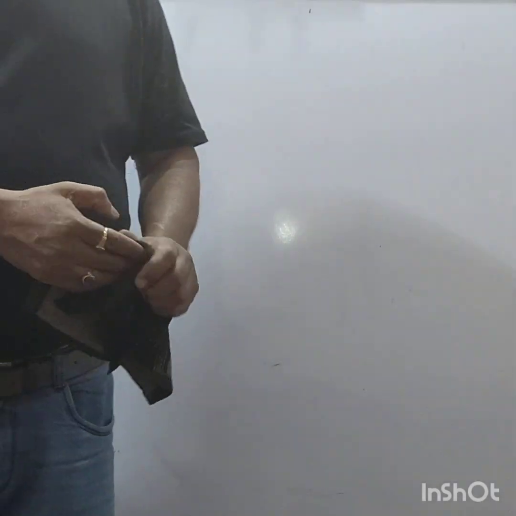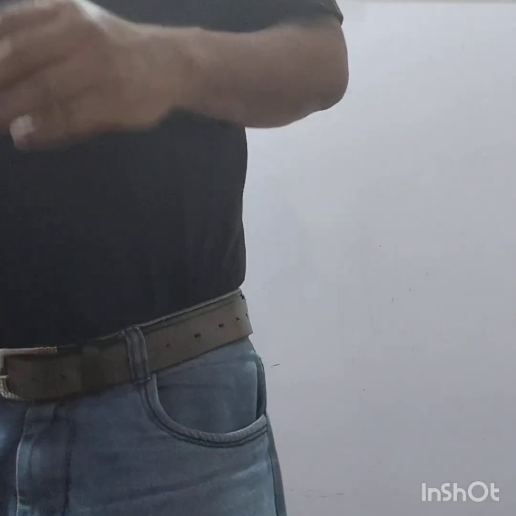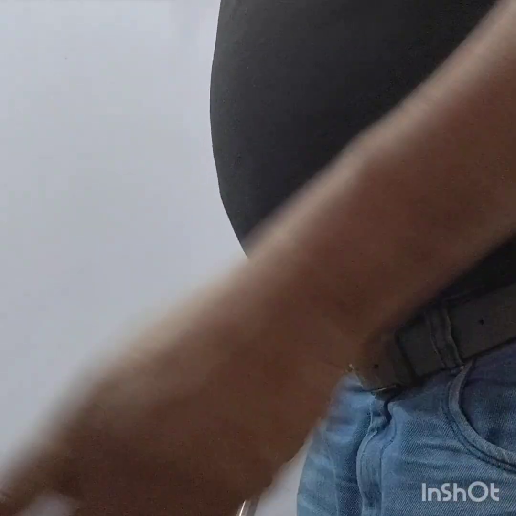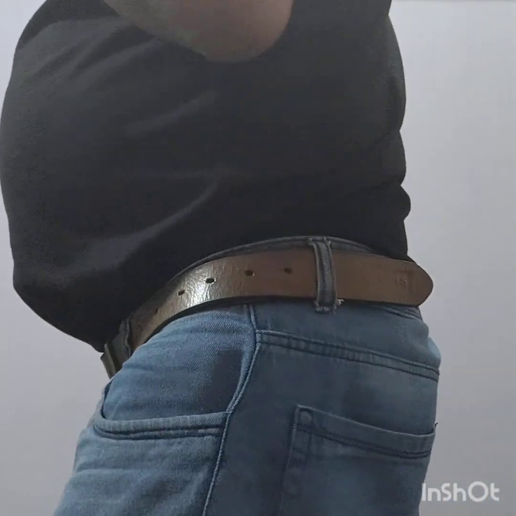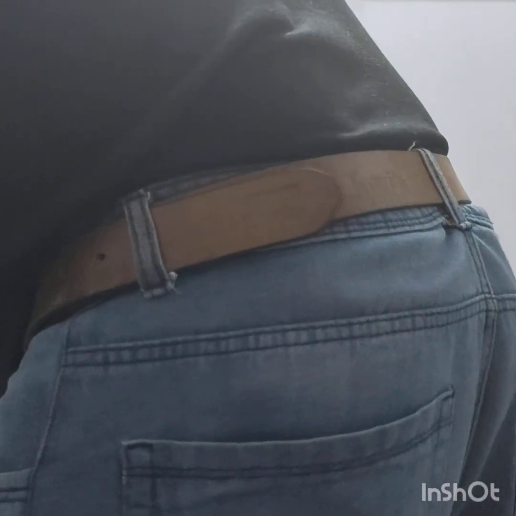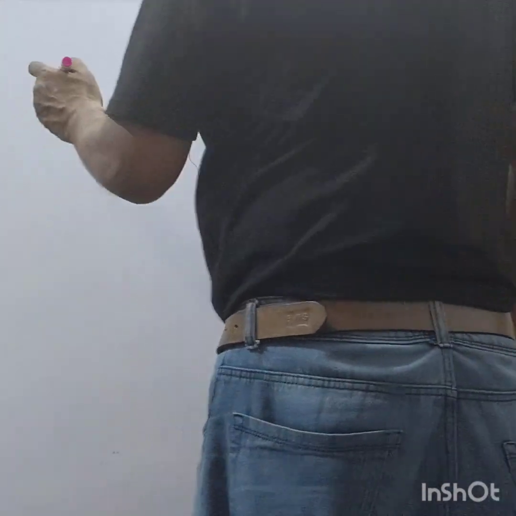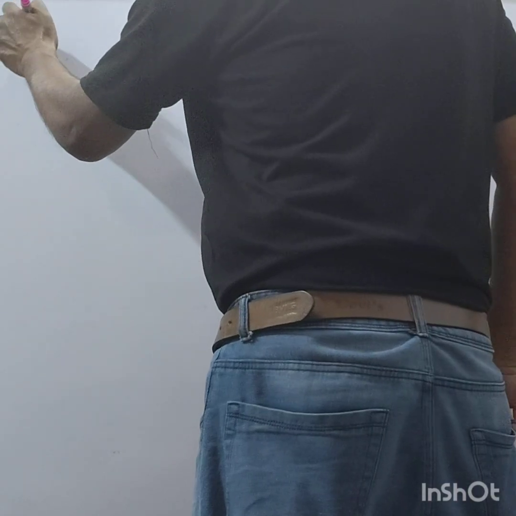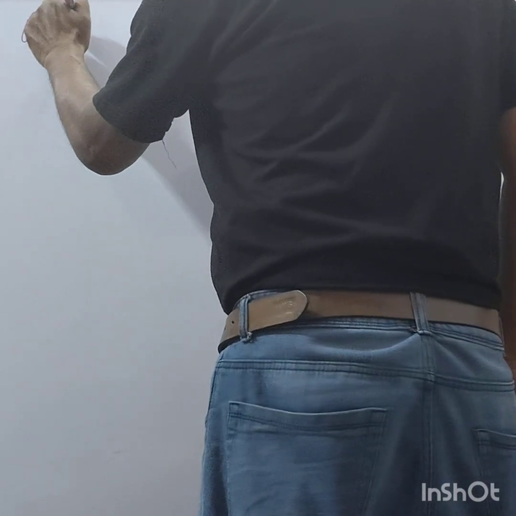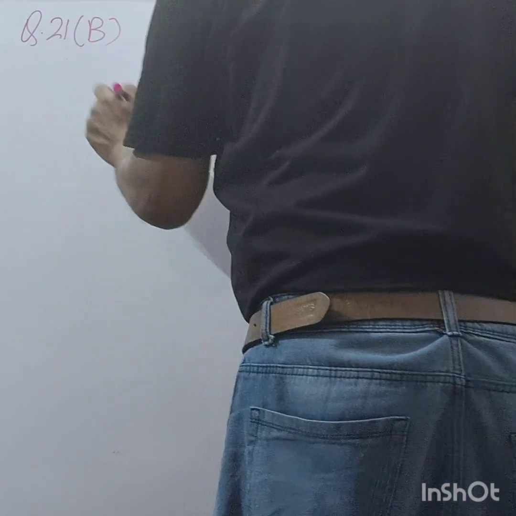This type of question comes very much, the probability is very high. Question number? Part B, 21B. Okay.